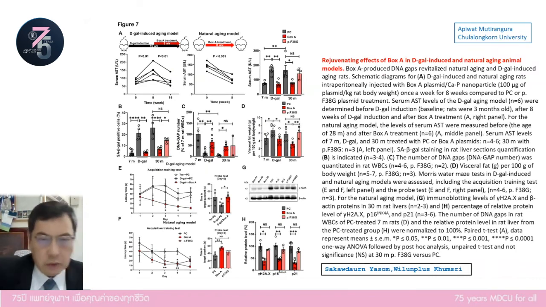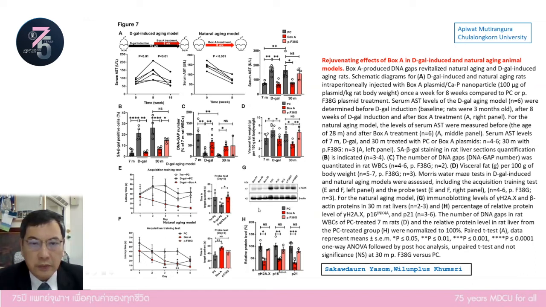So after we were able to rejuvenate cells, we want to see whether we can rejuvenate a rat or not. We studied two models of aging rat. The first one is the galactose-induced aging model. This one is similar to aging by sugar, because this is a toxic sugar, just like diabetes. The other group is natural aging rat, and we measure the liver function.